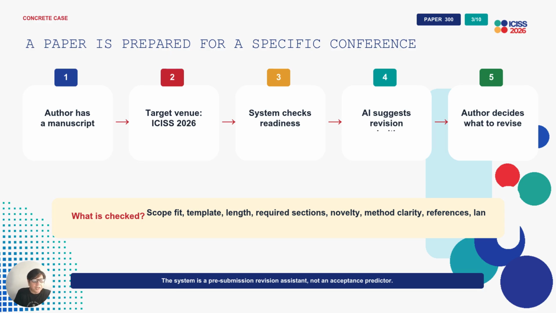The concrete case is an author preparing a paper for ICISS. The author has a manuscript and a target venue. The system checks venue-specific readiness, including scope, fit, template, length, required sections, novelty, method clarity, references, language, and reviewer-facing issues. The output is revision guidance, not an acceptance prediction.